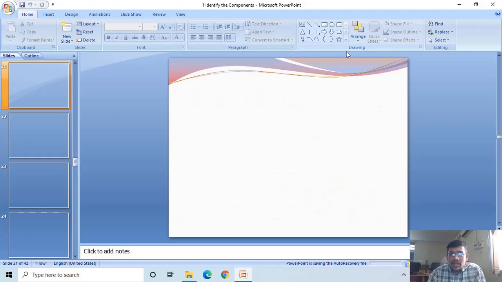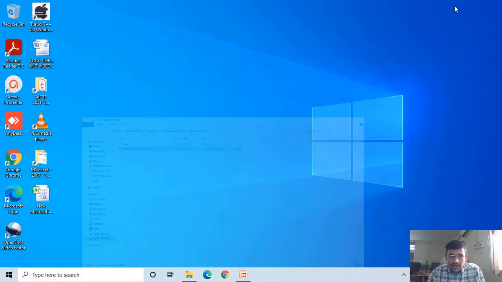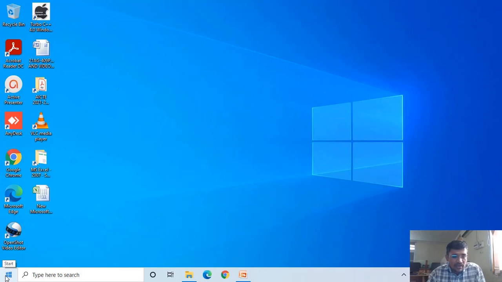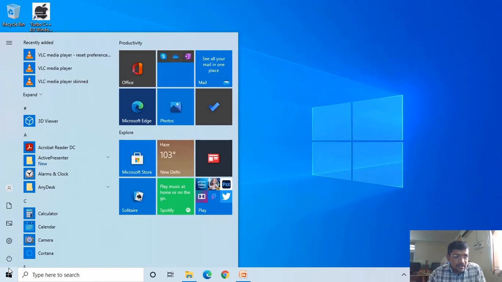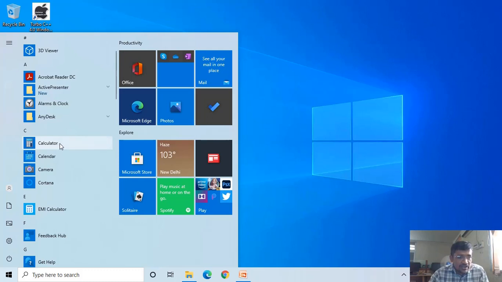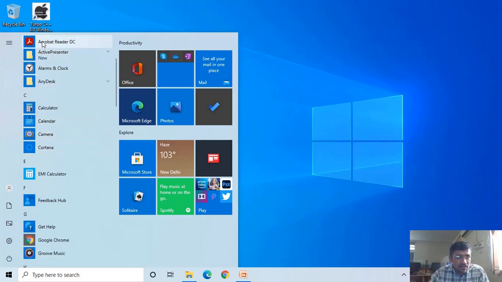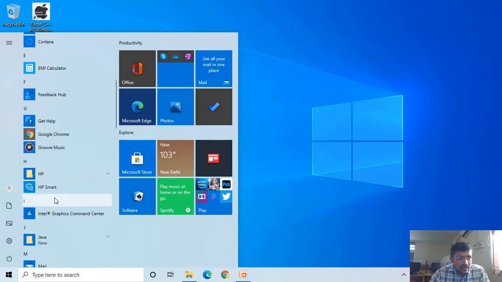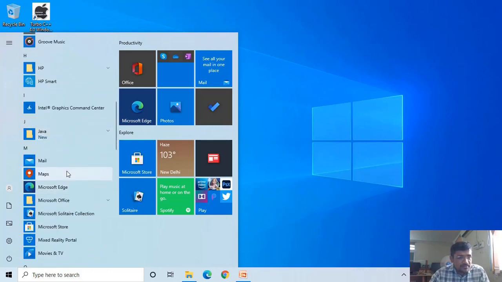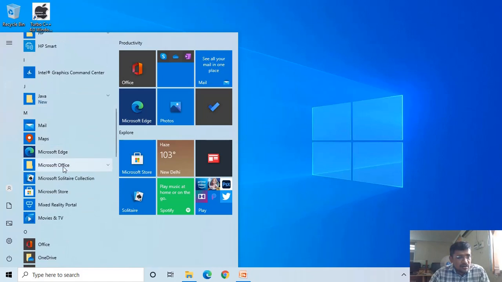Now we will see how to open MS Excel practically. To open MS Excel, click on the Start button and scroll through the applications which are installed in your system. Here the Microsoft Office package is installed in my system.